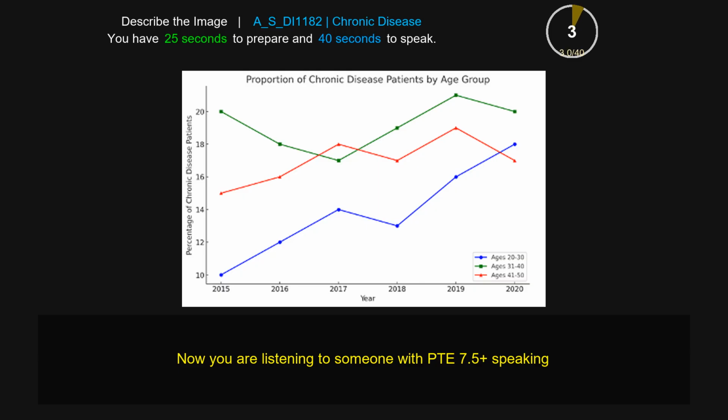This line graph shows the proportion of chronic disease patients by age group from 2015 to 2020. There are three lines. Blue is 20 to 30 years old, the green line is 31 to 40 years old, and the red line is 41 to 50 years old. The highest rank is in 2019, above 20%, by age 31 to 40, and the lowest.